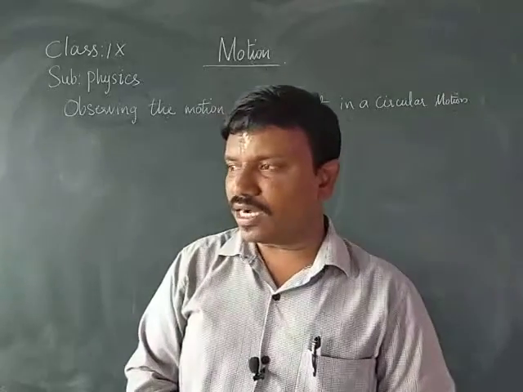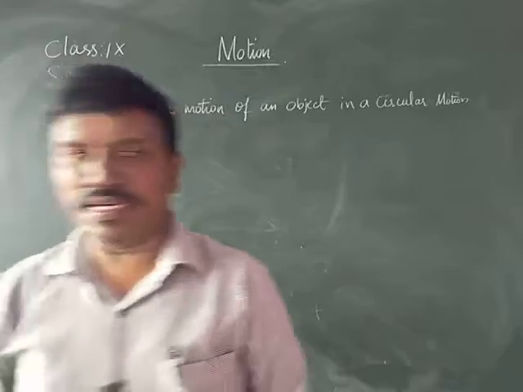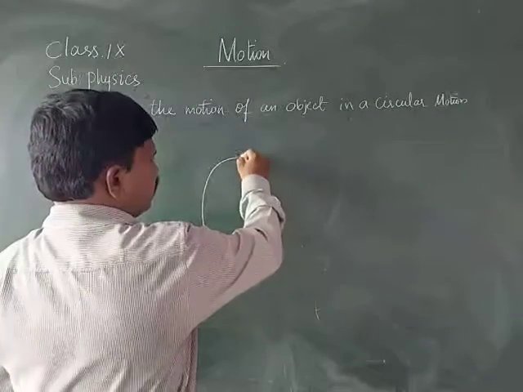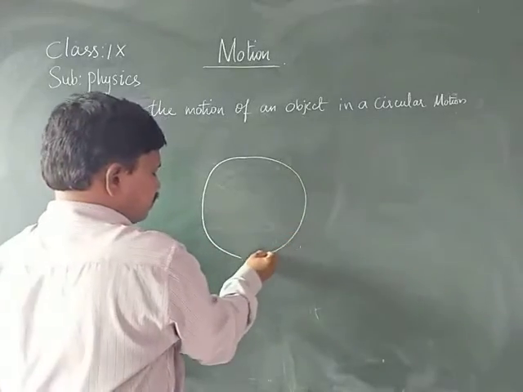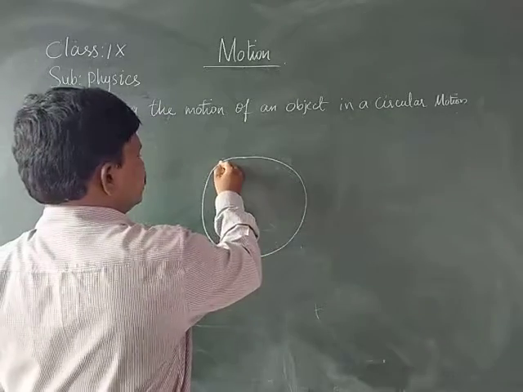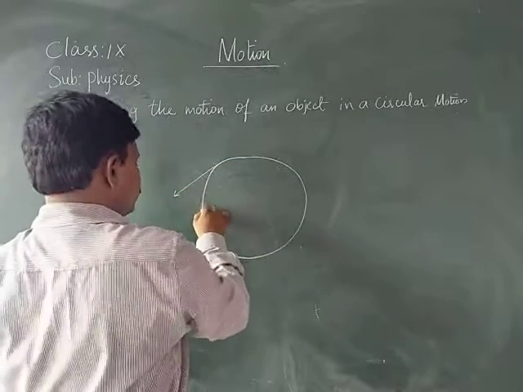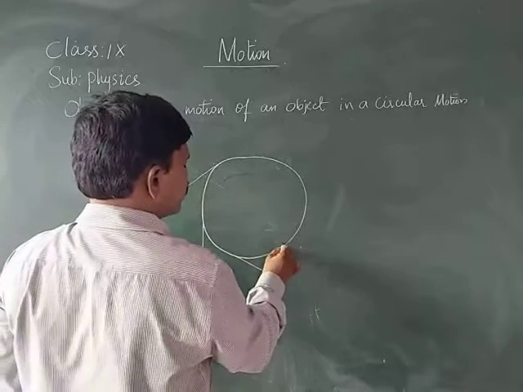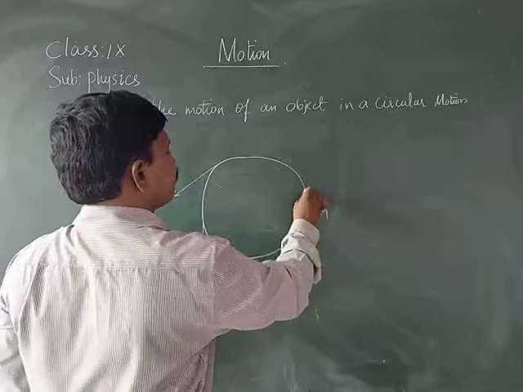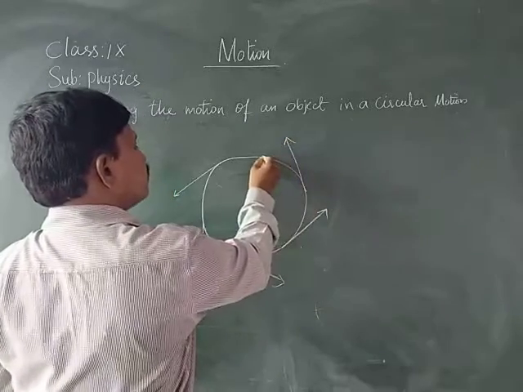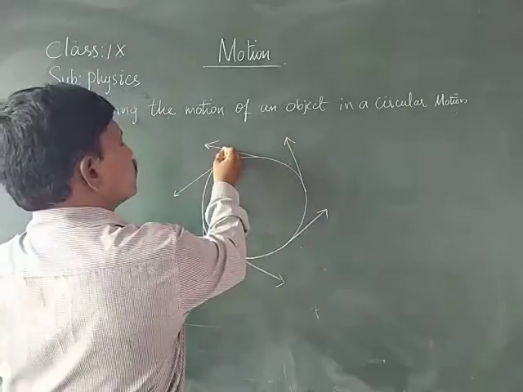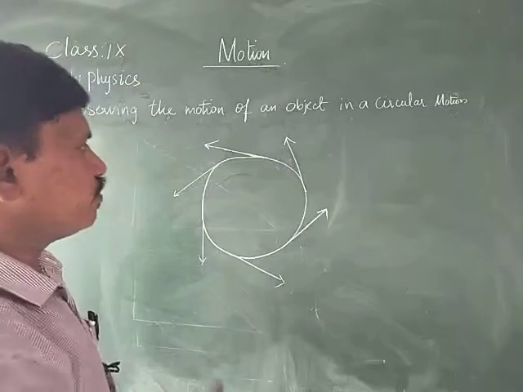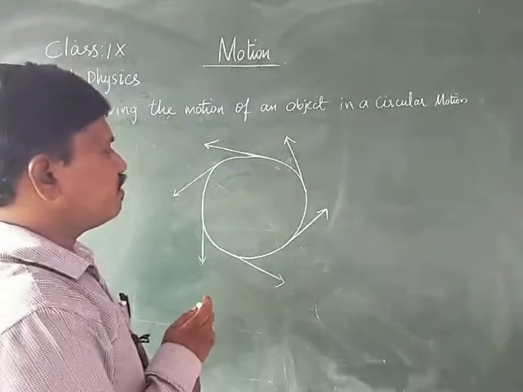Observe the directions as you release the ball at different positions. We are whirling the thread tied to a ball in different directions. When you release it, it goes in a particular direction. It will be moving tangentially. That means any object moving in a circular path moves tangentially when released.